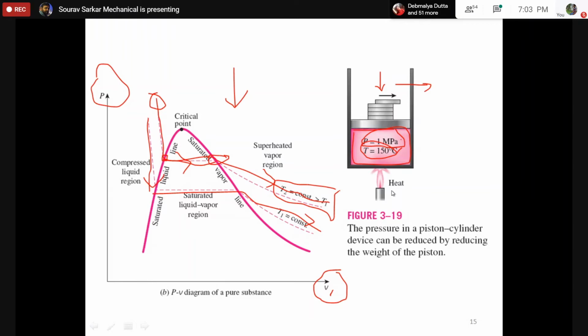So you can achieve the TV diagram like this, and you can achieve the PV diagram by simply reducing the pressure at isothermal condition. And if we connect these lines, it will form this saturation dome. So we already know what the saturation dome is in the TV diagram and PV diagram. Up to this much I wanted to discuss.